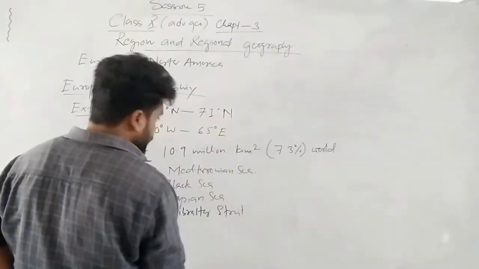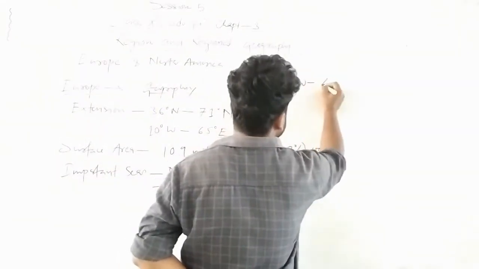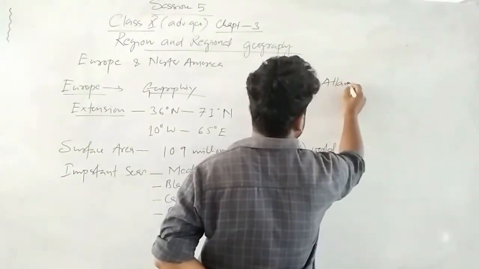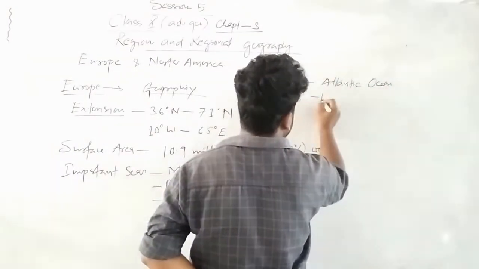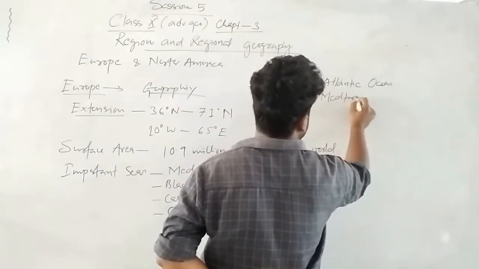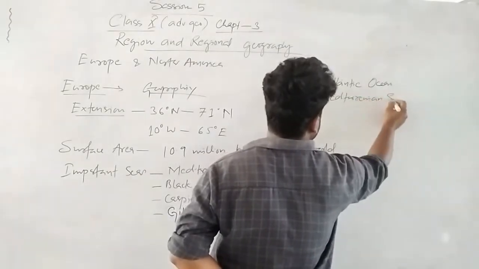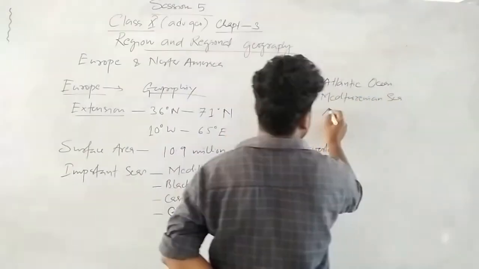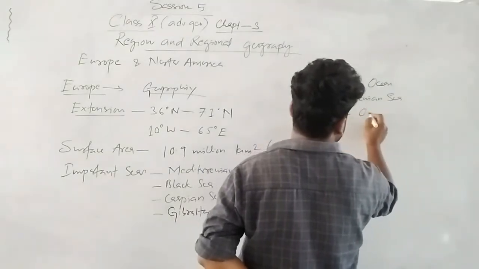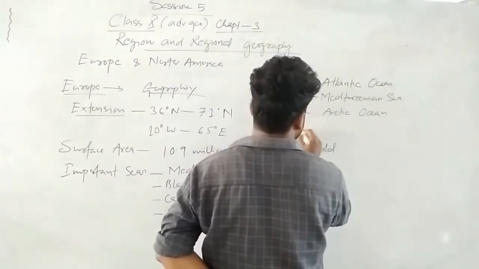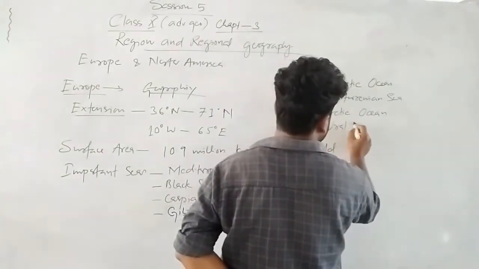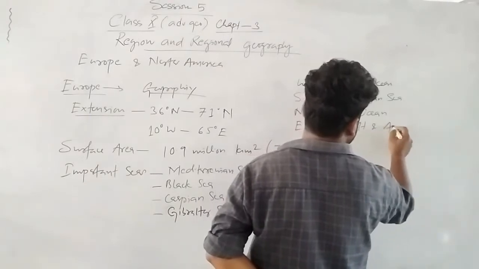Again, Europe is surrounded in the west by the Atlantic Ocean, in the south by the Mediterranean Sea, in the north by the Arctic Ocean, and in the east we can say Ural Mountain and Asia.